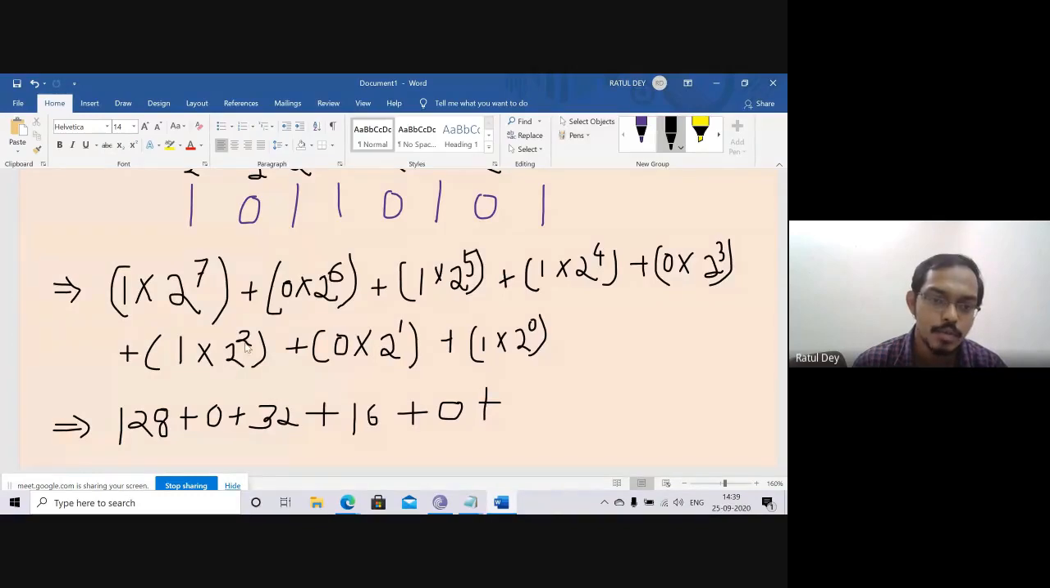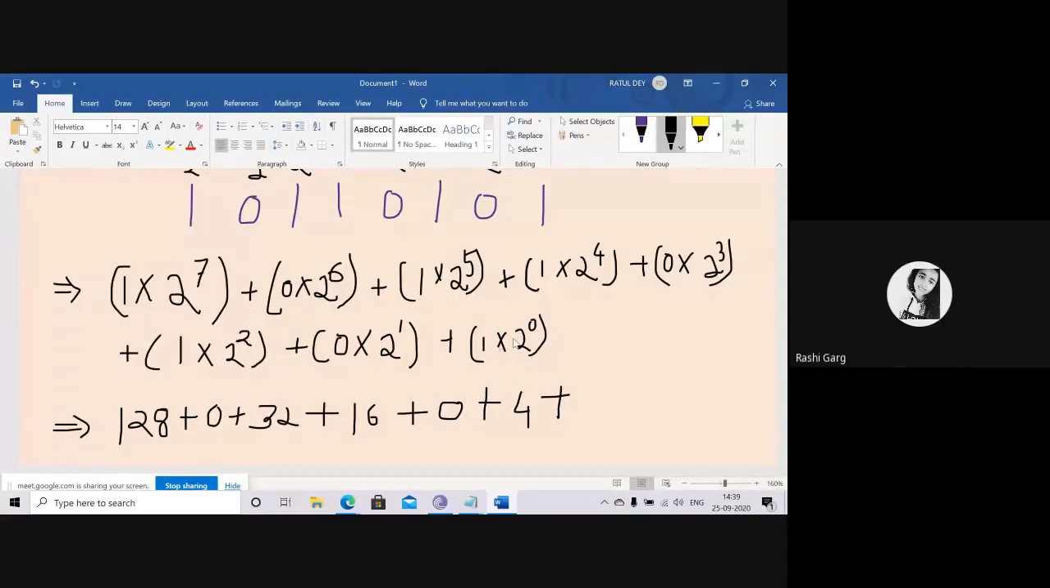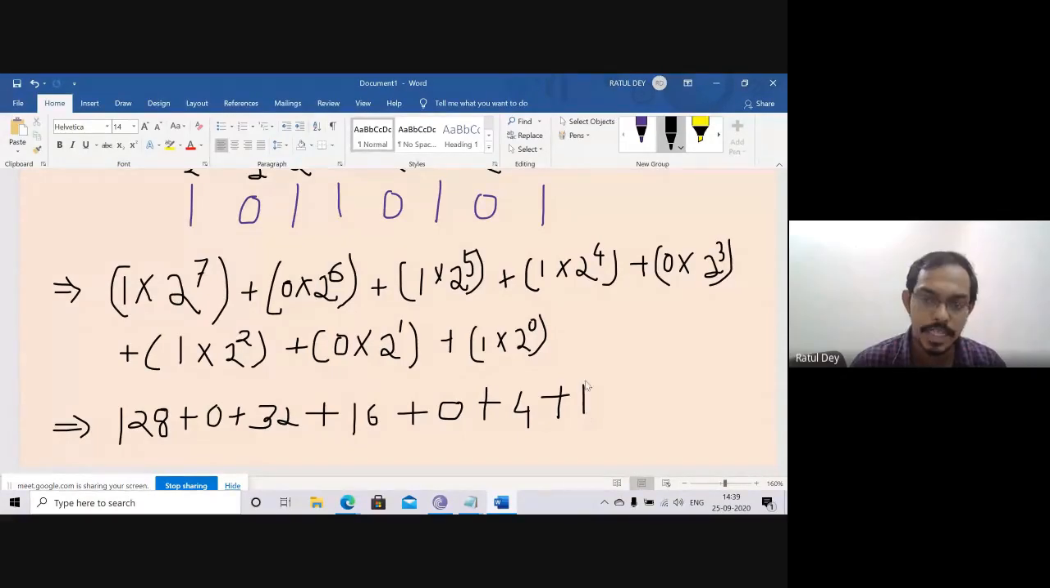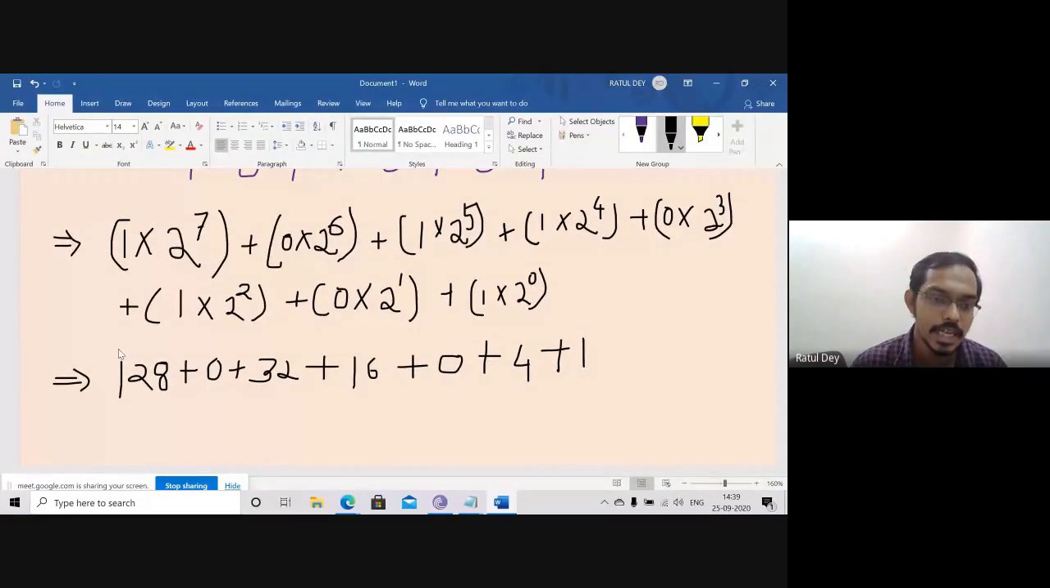Now 1 multiply 2 to the power 2 is 4. And can anyone say what is 1 multiply 2 to the power 0? This is 1. You can remember that any number to the power 0 becomes 1. Now you can say what is the addition of these numbers? Maybe 181. You are right.